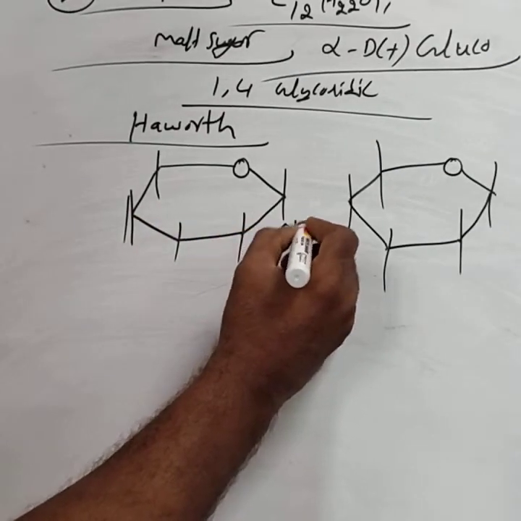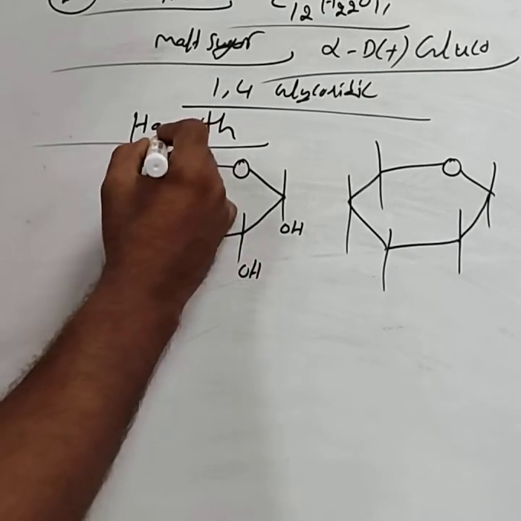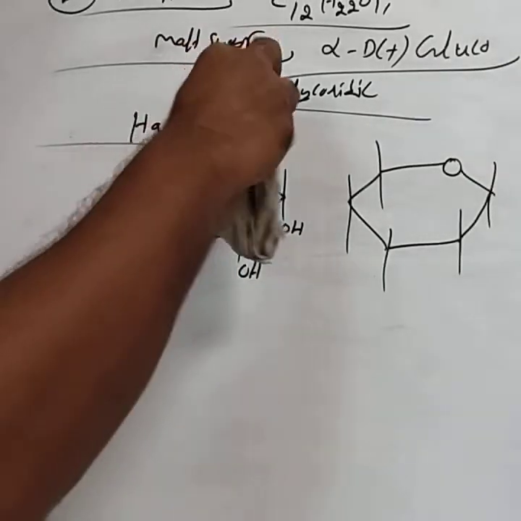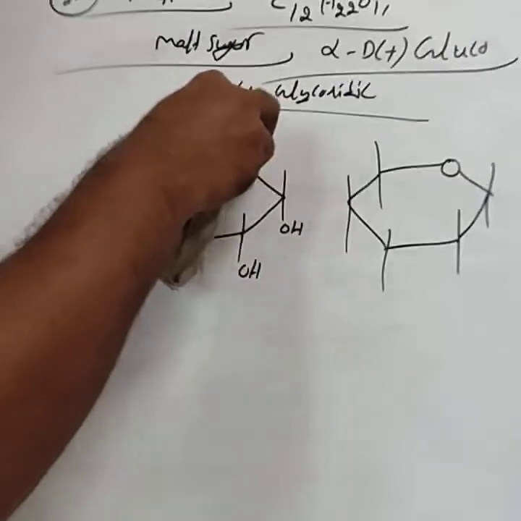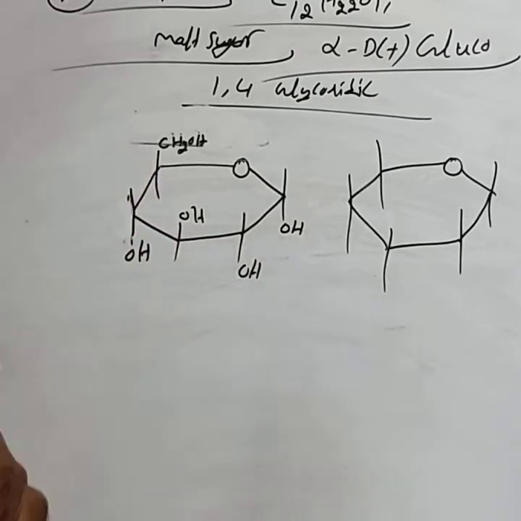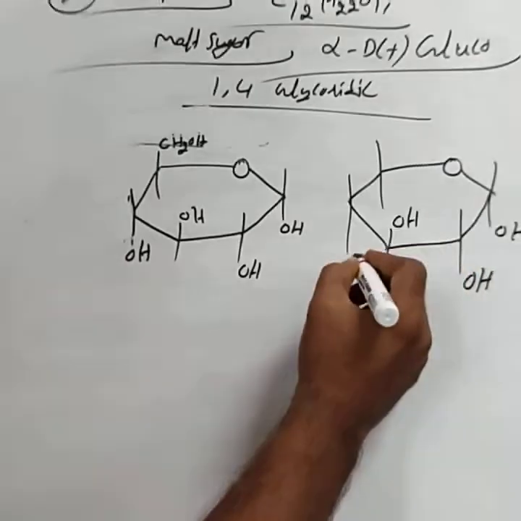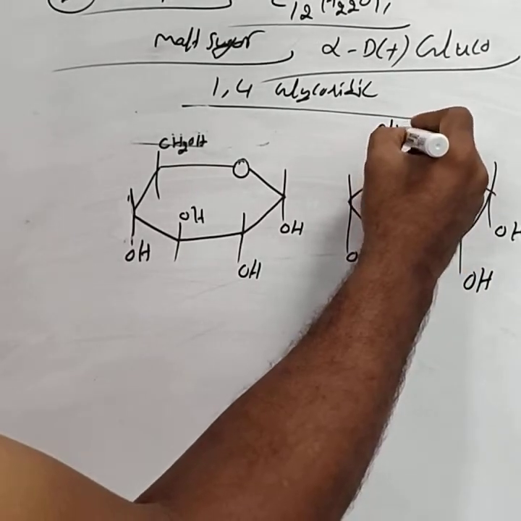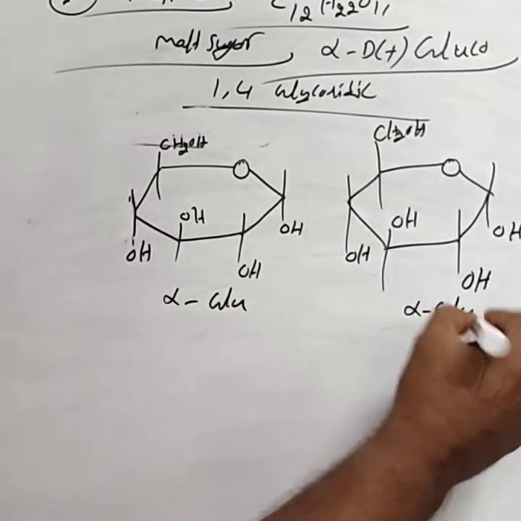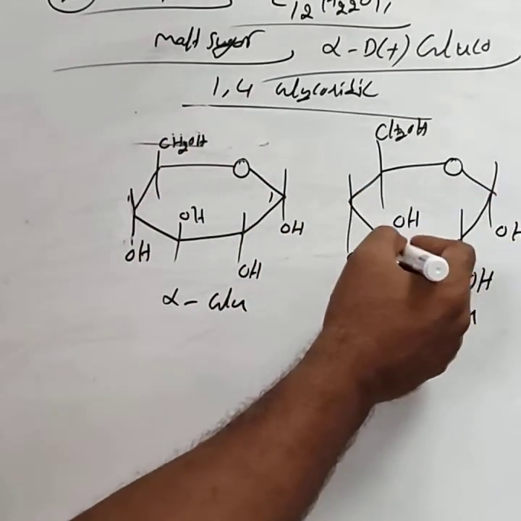For the first one, the OH is below, and CH2OH is above. Similarly, for this glucose, OH below, CH2OH above. This is one alpha glucose, and this is another alpha glucose. These are the positions: 1, 2, 3, 4, 5. Similarly, 1, 2, 3, 4.